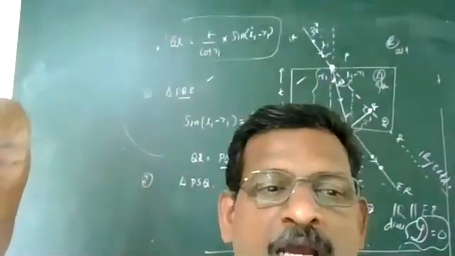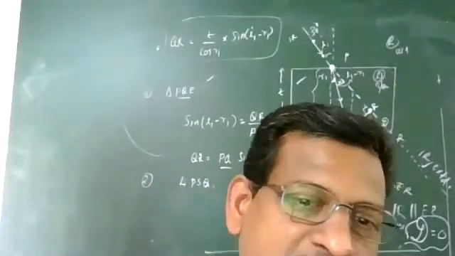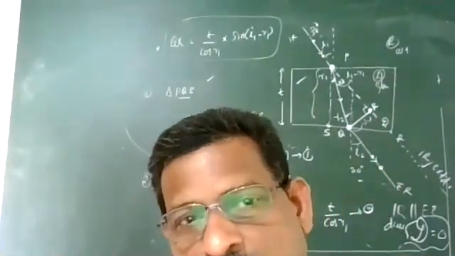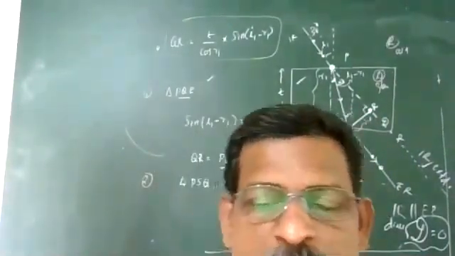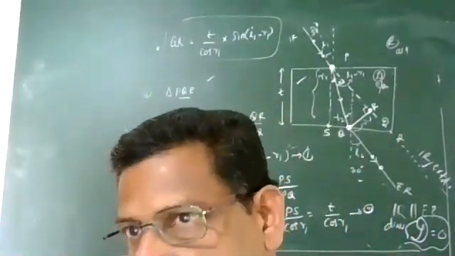We'll see different kinds of diagrams. We'll see the lens, where again there are two refractions, from rarer to denser and denser to rarer. We'll see the prism also. In the prism also there are two refractions, one from rarer to denser and the other from denser to rarer medium.